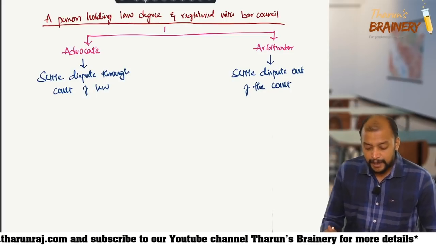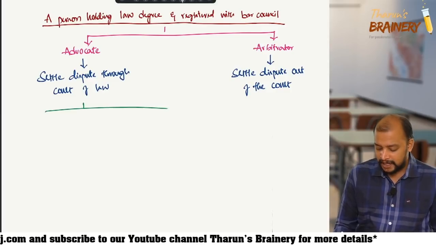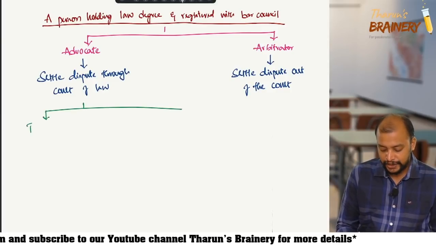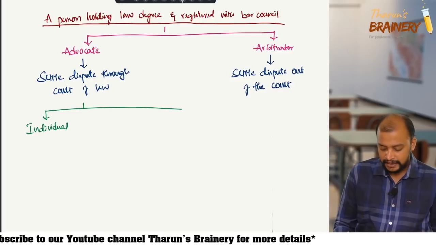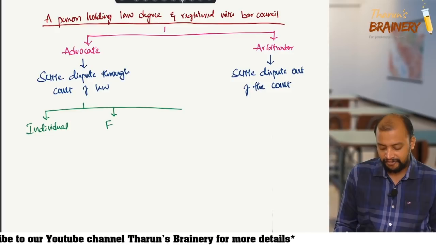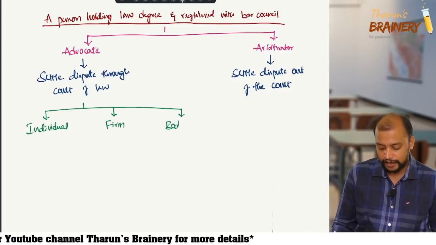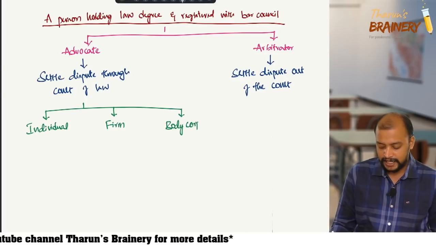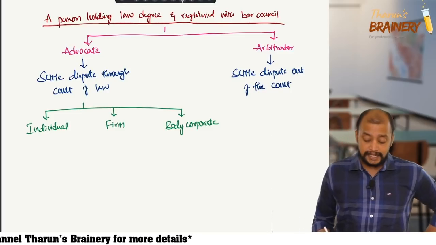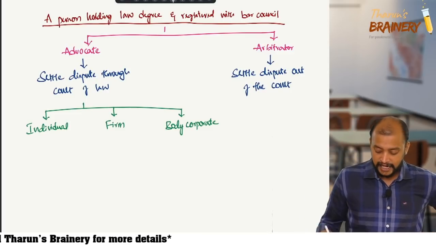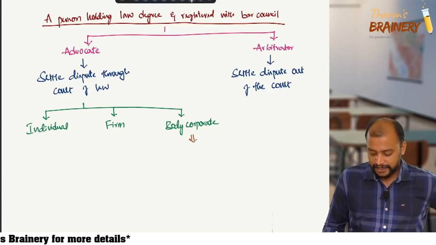Now, when they practice as an advocate, again, they can be practicing as an individual, or as a firm. They can practice as a body corporate also. But when advocates are practicing as a body corporate, they cannot provide representation services.